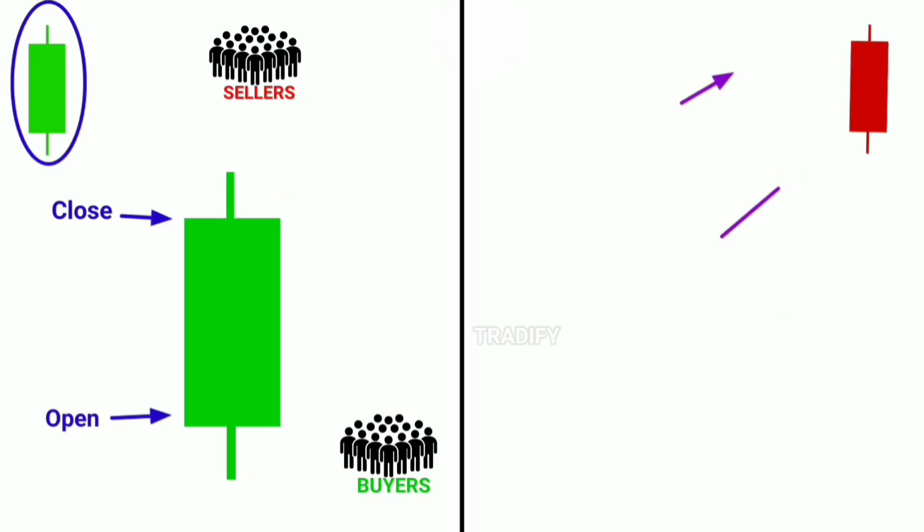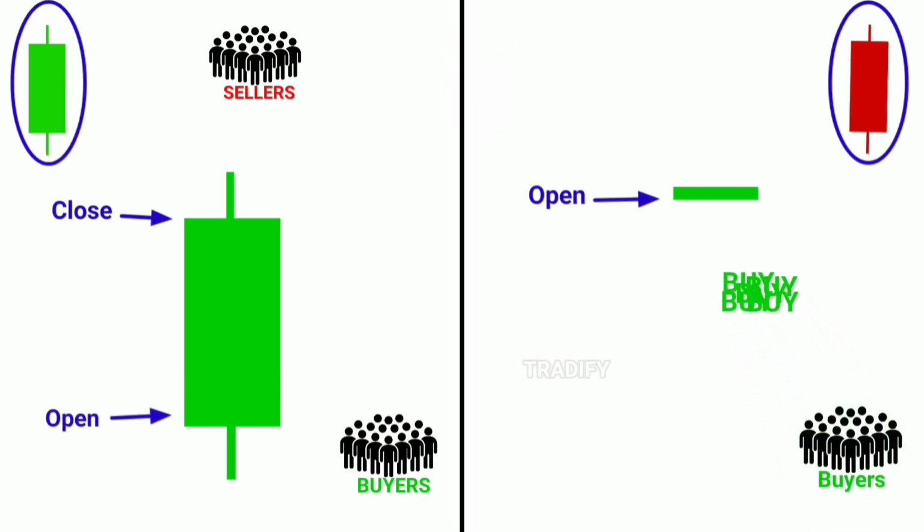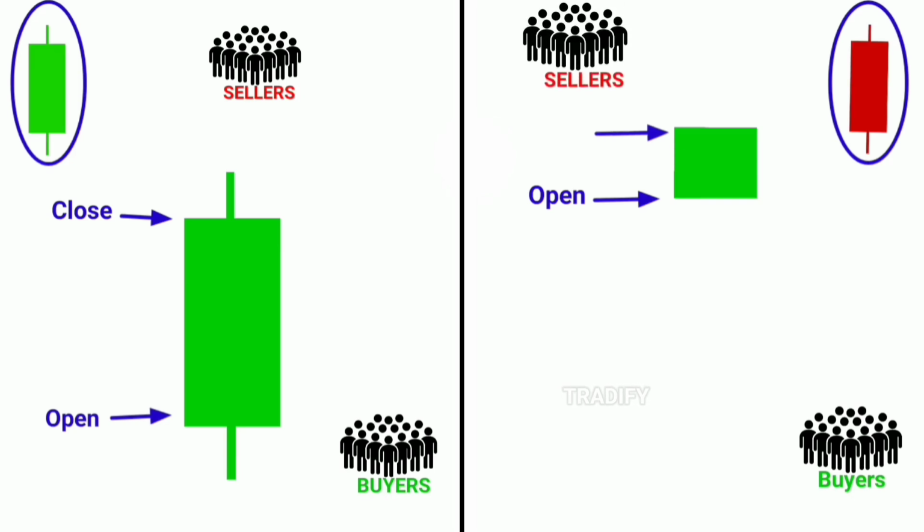In the same way, when this red candle begins to form on the chart, the price opens from a point. From that point, buyers become active and start buying in large numbers, which increases demand and pushes the price upward. As the price moves upward and reaches a level, sellers become active from there and start selling heavily.